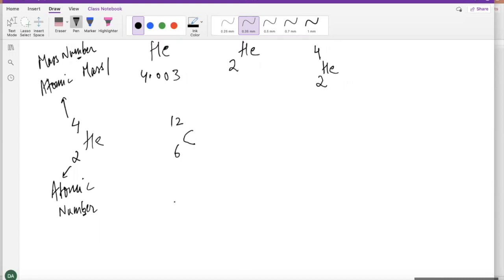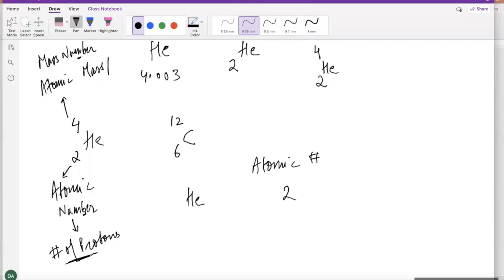So guys, for helium, if I ask you, the atomic number we know is 2. So what does that indicate? Because atomic number indicates the number of protons that the atom has. That is the most important number, guys, that belongs to the atom.